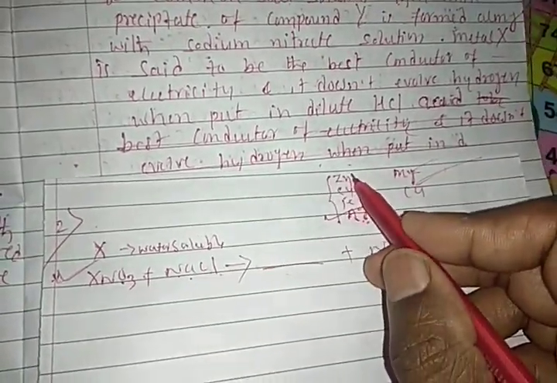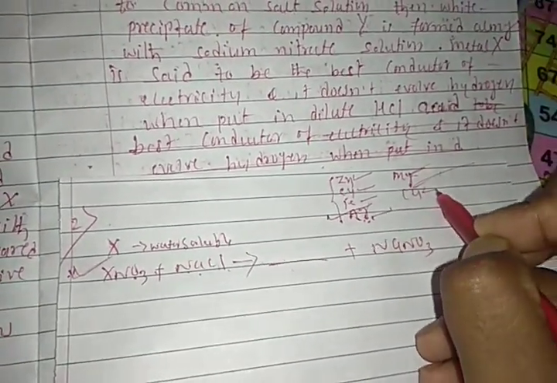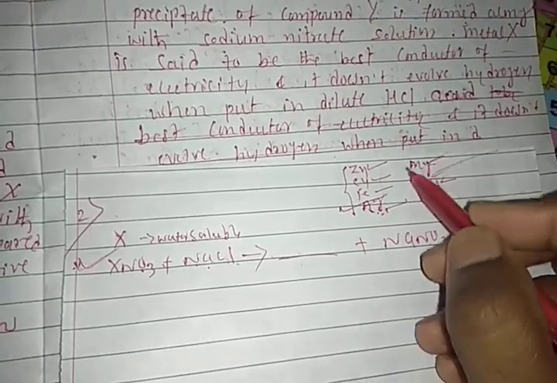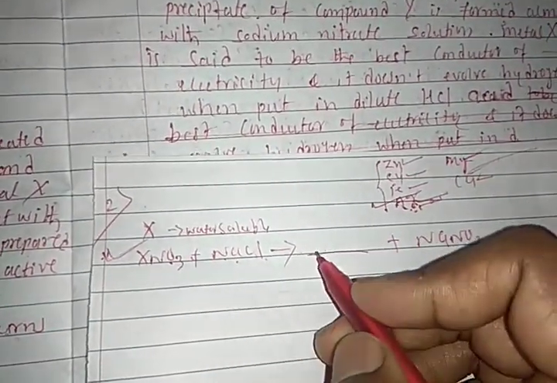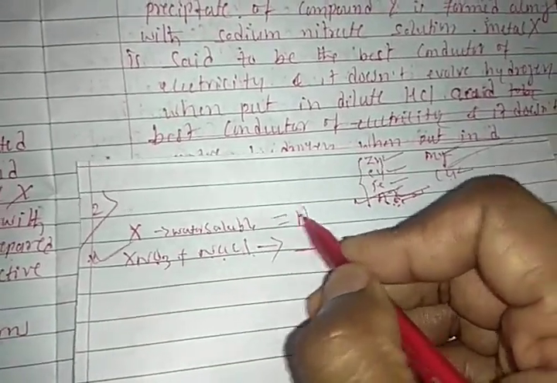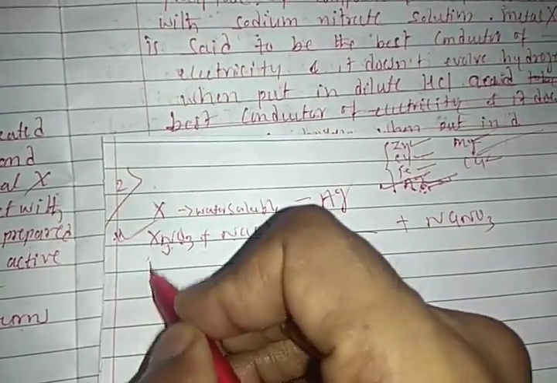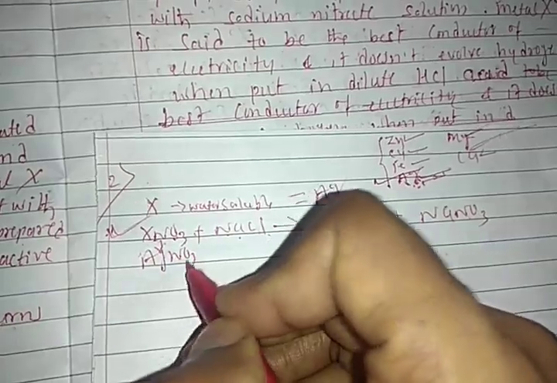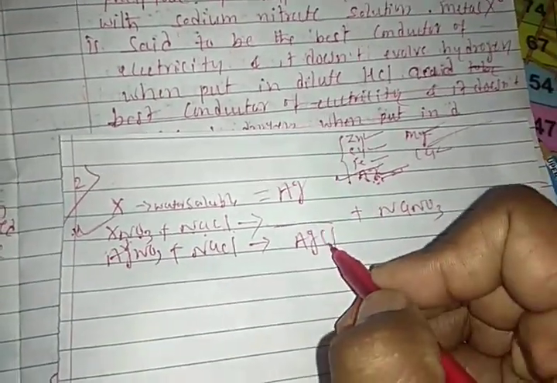In your syllabus you have zinc, copper, iron, silver, magnesium, calcium. Out of all these metals, only silver is the one substance which gets precipitated. So you have to consider that here X is silver, students. So XNO3 means AgNO3, which reacts with NaCl to form AgCl, which is precipitated, and NaNO3.